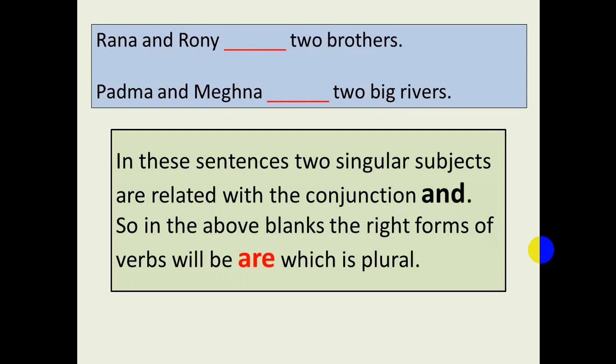Ronnie and Rana are two brothers. Padma and Meghna are two big rivers. In these sentences, two singular subjects are related with the conjunction and. So in the above blanks, the right form of verb will be are, which is plural.